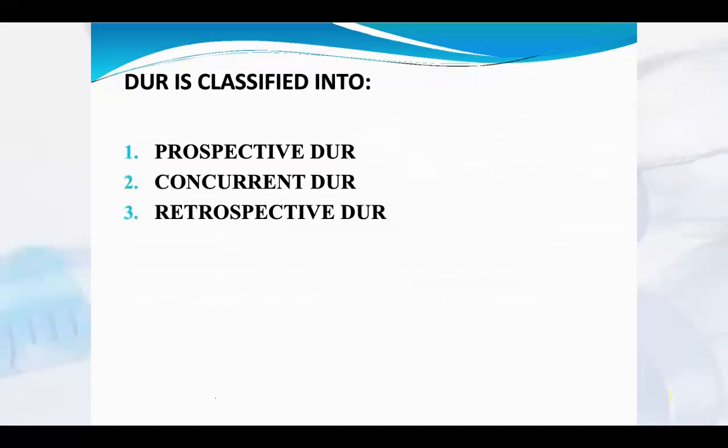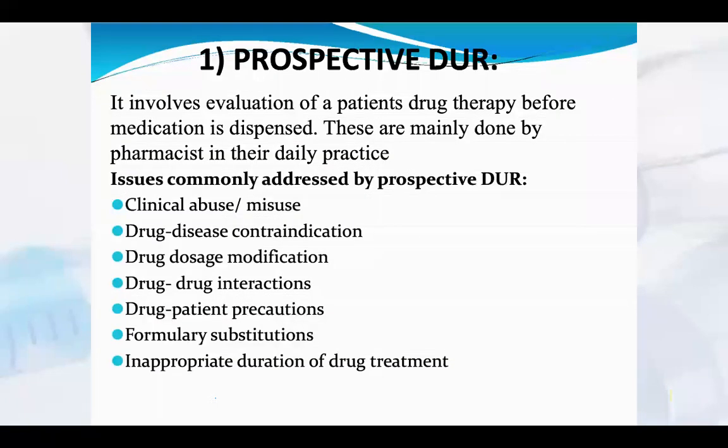It is then classified into three classes. First is prospective drug use review, then concurrent, then retrospective. The first one is prospective. It involves evaluation of the patient's drug therapy before medication is dispensed, because they have to take the history of the patient. This is mainly done by pharmacists in their daily practice.